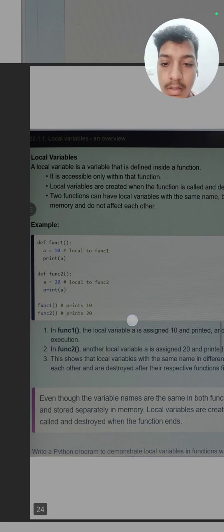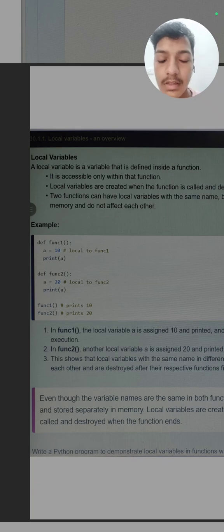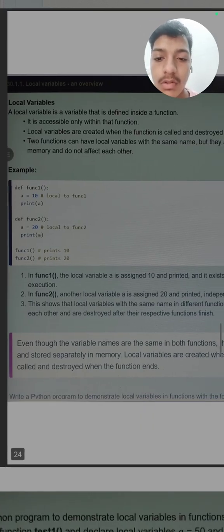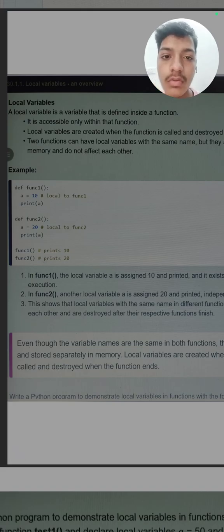Here is an example. First we define a function, def function1, then a is equal to 10. Here a is a local variable within function1, and a is also a local variable within function2. But if you make a a global variable, it cannot be initialized two times because it is a global variable which belongs to the whole code.